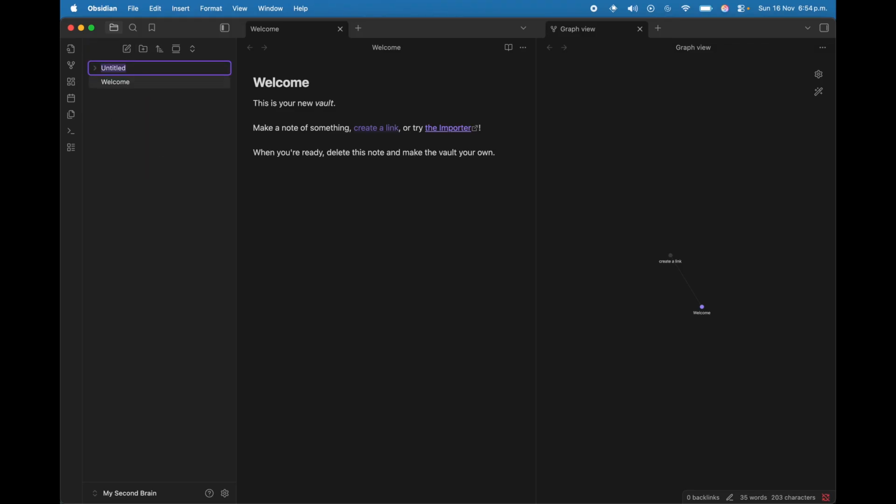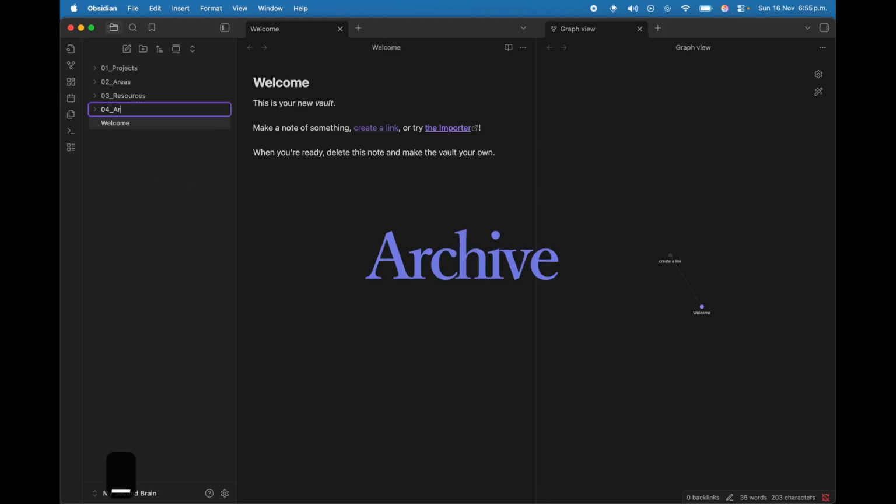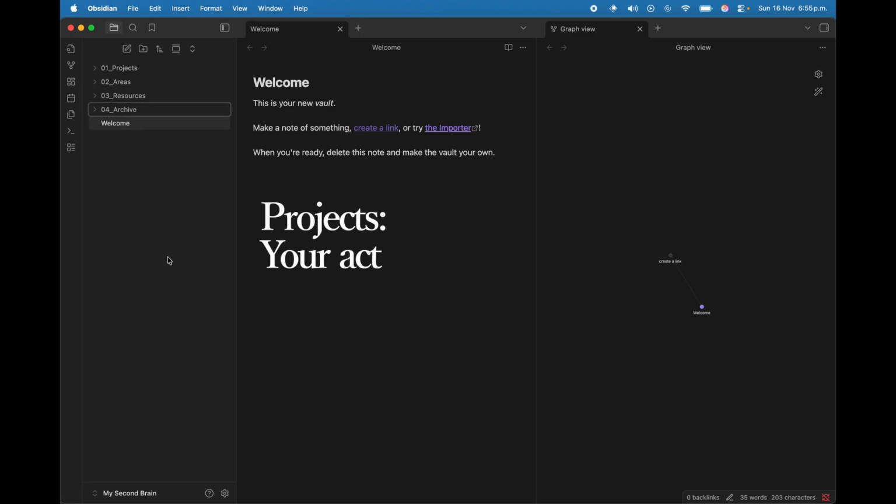The first folder will be named projects. Our second folder will be areas. Our third folder will be resources. And the fourth will be archive. Each one of these serves a specific purpose. Projects is the place where you want to save your active goals with deadlines. Just think about maybe launching a side business or planning a vacation. Projects have a finish line. When you're done, they move to archive.